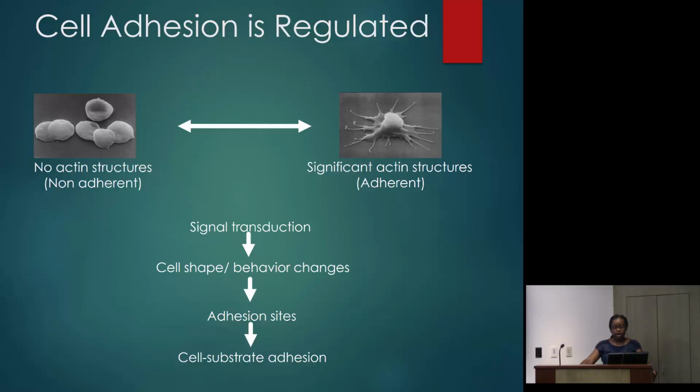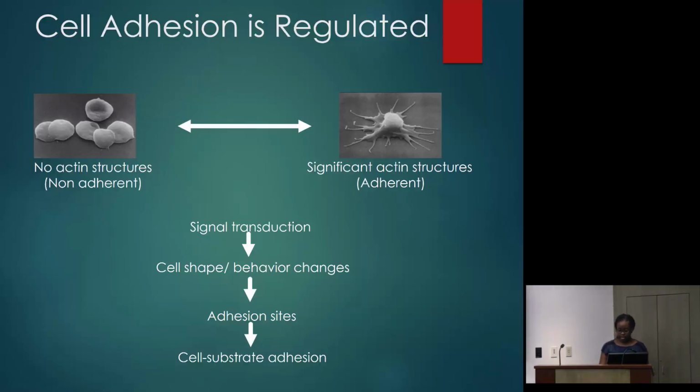The first picture shows how the platelets are before signal transduction has occurred. The cells want to be like this with no real actin structures. Therefore, they have no real function and they are non-adherent. In the second picture, signal transduction has occurred and the actin has been activated, causing the cell to form tendrils that adhere to the wound site and retract to close it shut. The signal transduction is responsible for what has occurred. Signal transduction led to the cell changing its shape and behavior, which led to the generation of adhesion sites, which allows the cell to stick to different surfaces.